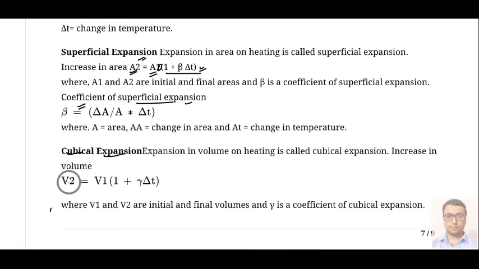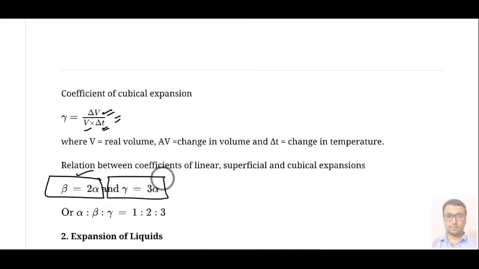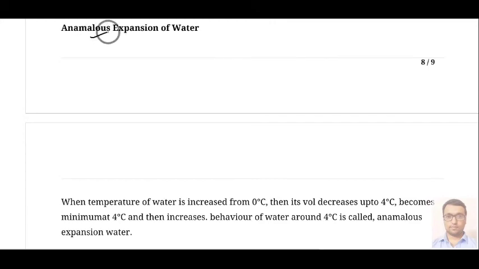Final volume is given by V2 equal to initial volume V1 into 1 plus gamma delta t, where gamma is again the coefficient of thermal expansion for any given volume. And by the same formula we can determine the value of gamma, that is delta V upon V into delta t. Then we have the relation between beta and alpha, that is beta equal to 2 alpha, and the relation between gamma and alpha is gamma equal to 3 alpha. Basically we can say that alpha, beta and gamma are in the ratio of 1, 2 and 3.